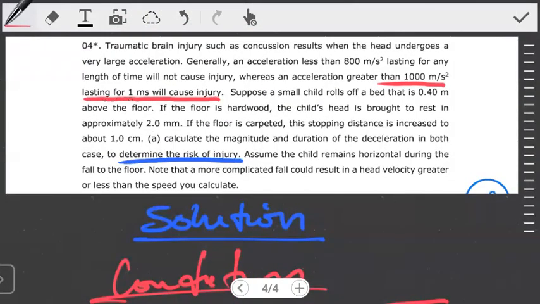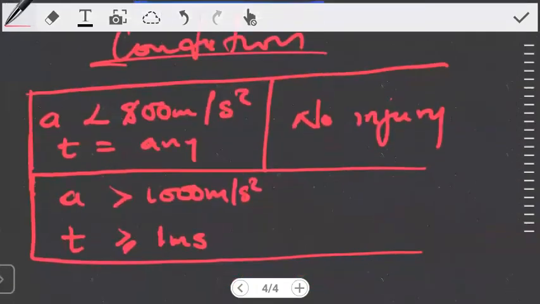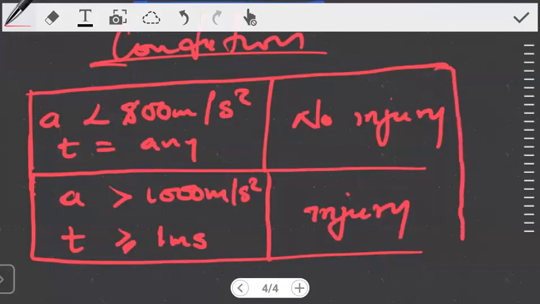Lasting for 1 millisecond will cause injury. So if this is what we see, then our conclusion is that we expect an injury to occur. So these are the conditions that define whether we have an injury or we do not have an injury.